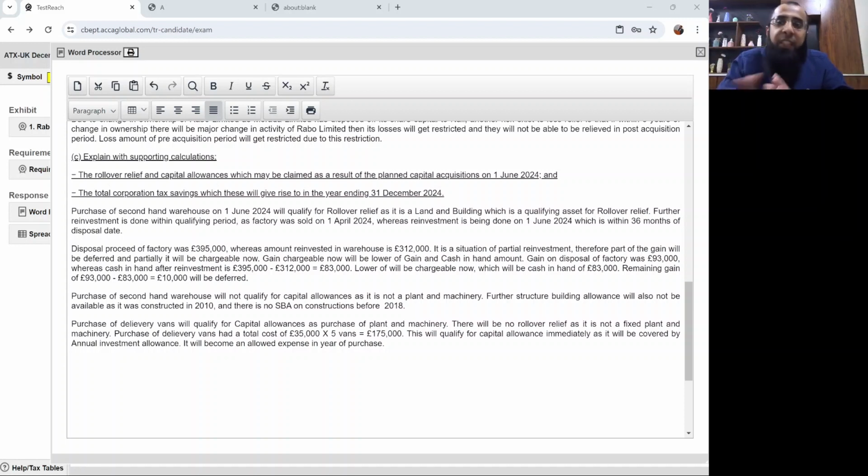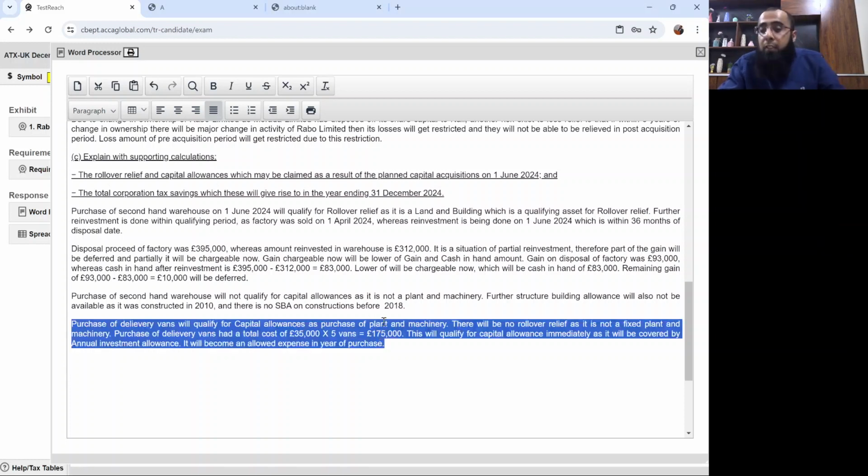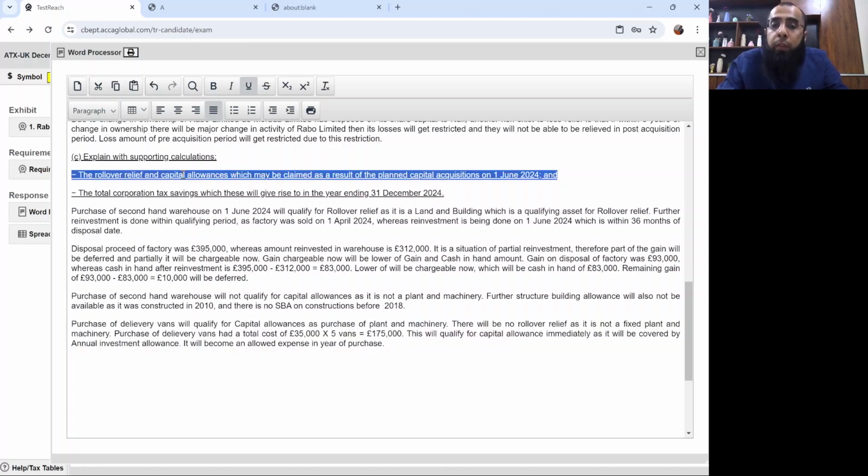That is specifically given by the tax department, that delivery vans should be treated as plant and machinery rather than cars. So when they are treated as plant and machinery, you will get annual investment allowance on them, like a normal asset. So this purchase of delivery vans of £175,000 will qualify for capital allowances immediately as it will be covered by annual investment allowance. So we have to comment on the rollover relief and capital allowances which may be claimed as a result of the planned acquisition.